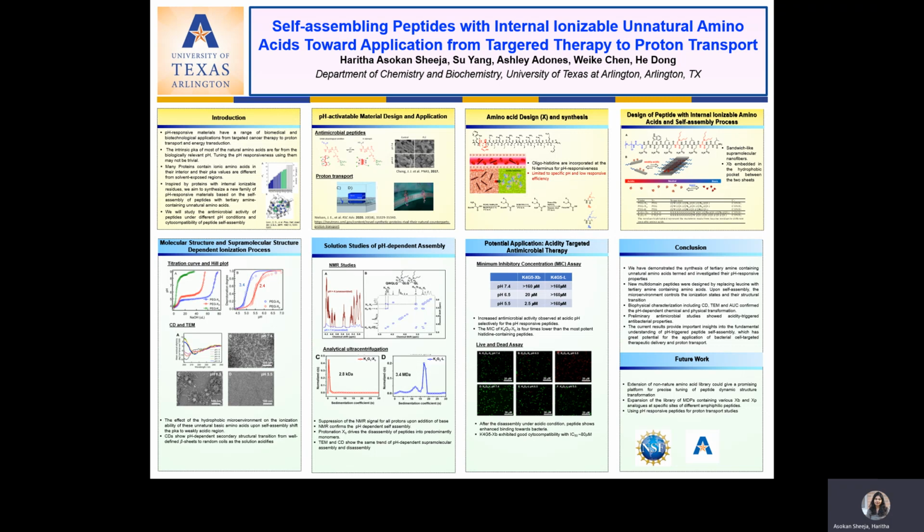We also used CD and TEM to monitor the secondary structure change of PEG-XB as a function of pH. CD data shows the transition from well-defined beta sheets to random coil as the solution acidifies. From TEM images, you can see elongated nanofibers at pH 7.4, and the reduction of pH to 5.5 shows a disassembly of the majority of peptides.